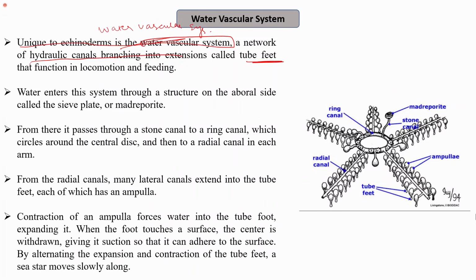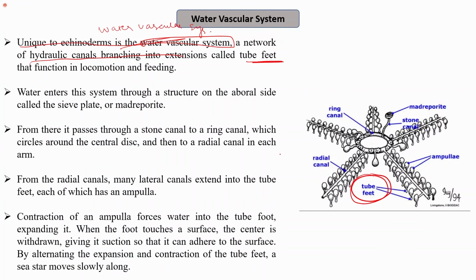You can see here a network of canals: stone canal, ring canal, then we have radial canals that ultimately terminate into the tube feet.